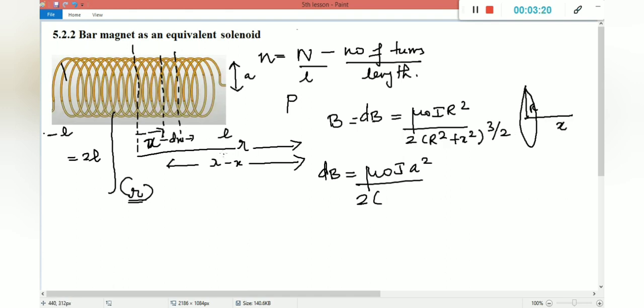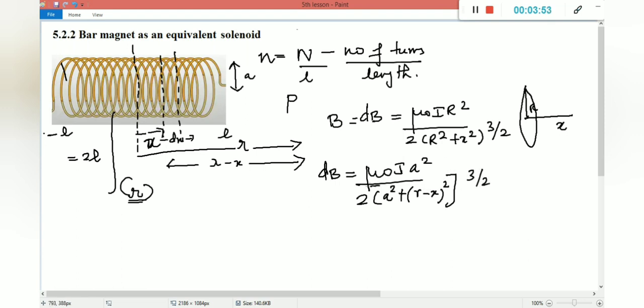So here what is x? It is r minus x. From this element dx, the point is separated at a distance of r minus x. So now I am going to put the value of R. Here, what is the radius of the coil? It is nothing but a, right? So instead of R square, I am going to put a square plus, instead of x, I have to put r minus x the whole square, the whole power 3 by 2.